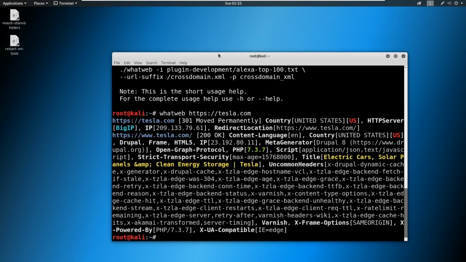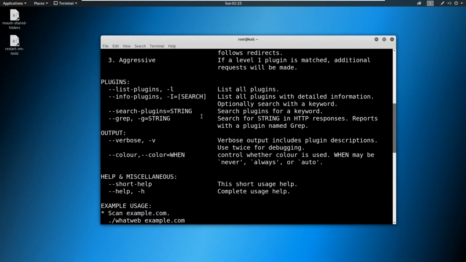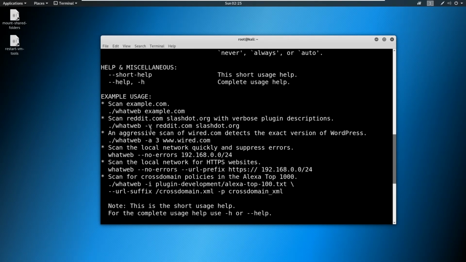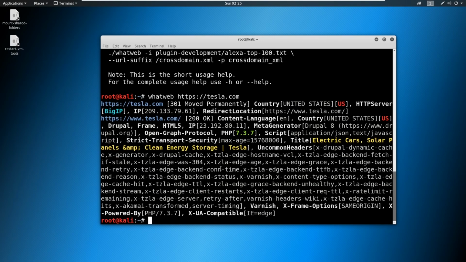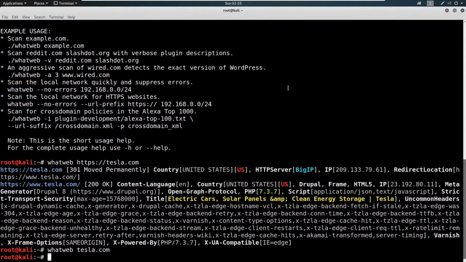And it is a redirect, so it might not pull down everything for us here. So it did pull down an IP address. It gave us a redirect. I don't know if there is a follow redirection option here. But what we'll do is we will just say something instead. We'll say like tesla.com instead of 443 and see if that does anything different. And it didn't. So it does give us some information in here. It's not as pretty of a layout, but it is a tool that is built into Kali Linux for us.